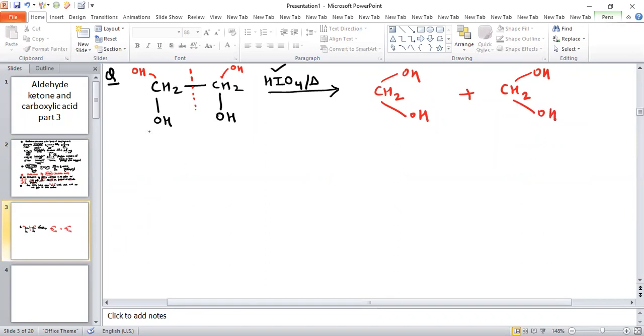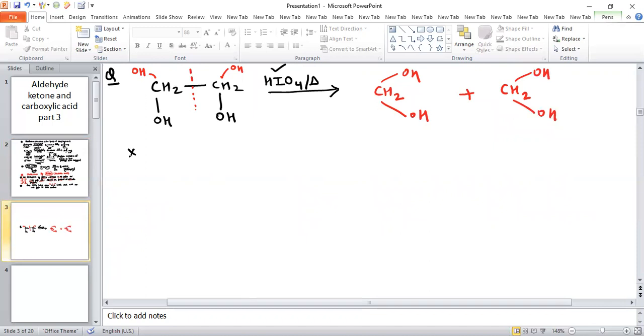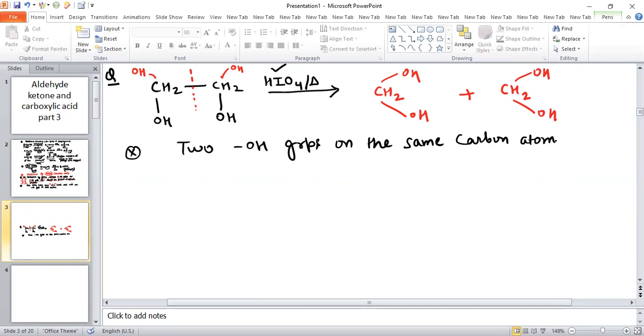Now we know already about this: two OH groups on the same carbon atom are unstable.